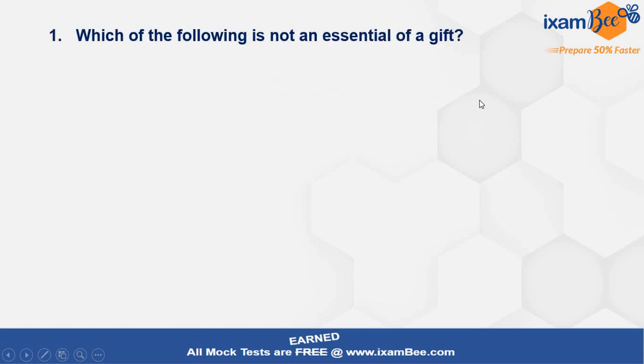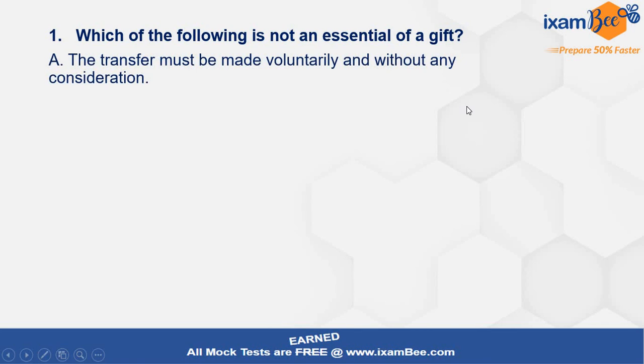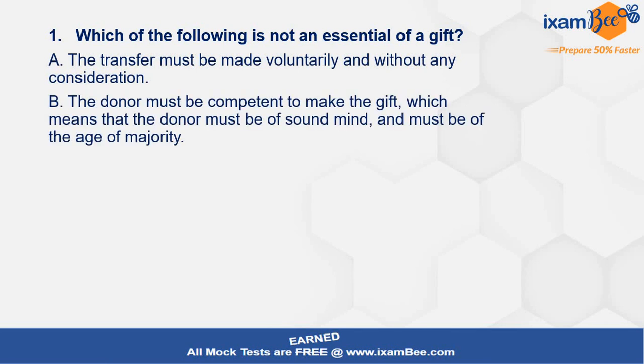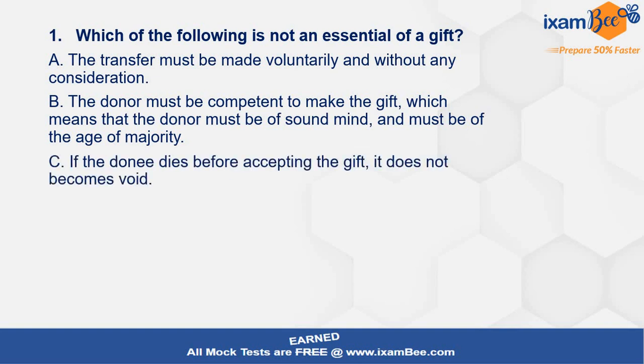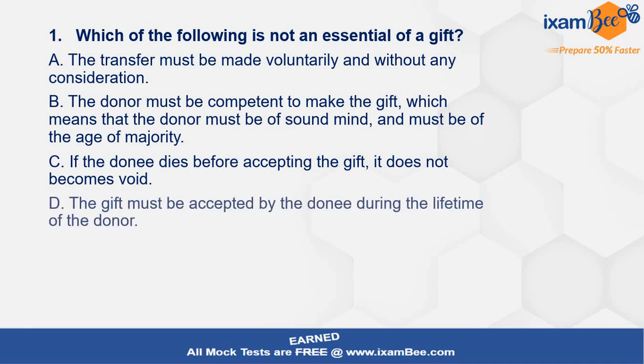So the first question, which of the following is not an essential of a gift? Transfer must be made voluntarily and without any consideration. The donor must be competent to make the gift, which means that the donor must be of sound mind and must be of age of majority. If the donee dies before accepting the gift, it does not become void. The gift must be accepted by the donee during the lifetime of the donor.